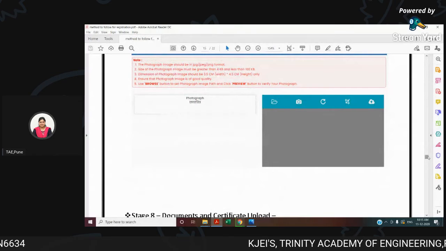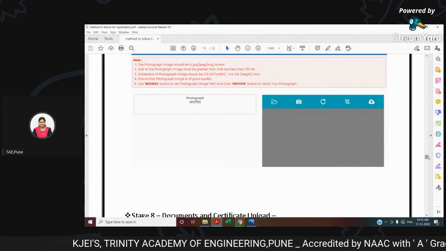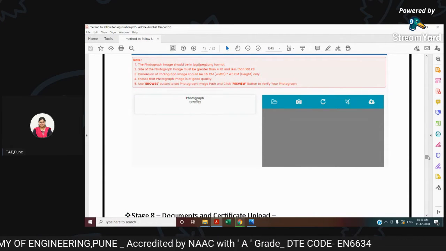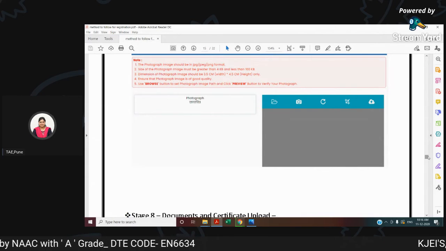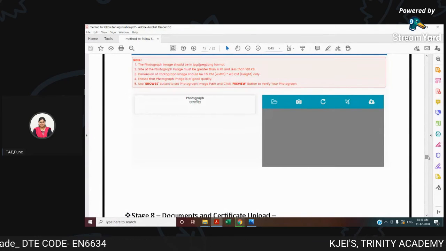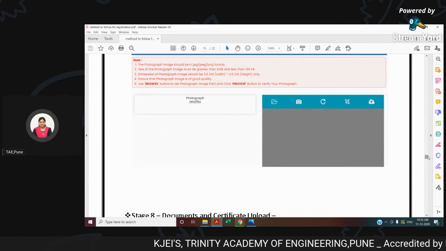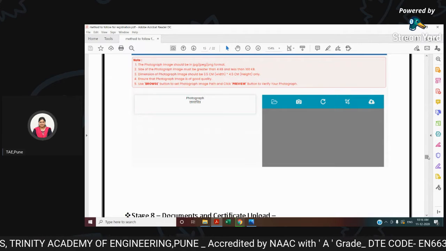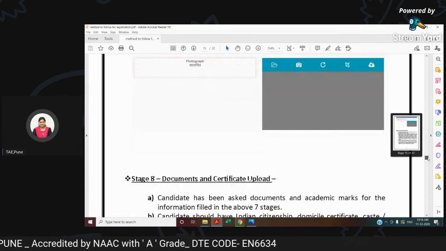Now, for photograph uploading, remember, it should be in JPG, JPEG or PNG format. It should be greater than 4 KB and less than 100 KB, and the width and height are also mentioned over here. If you have any problem fitting your photograph into that block, then go to I Love PDF URL so that you can compress your photograph accordingly and upload it. Once uploaded, preview the photograph so that you can finalize it.